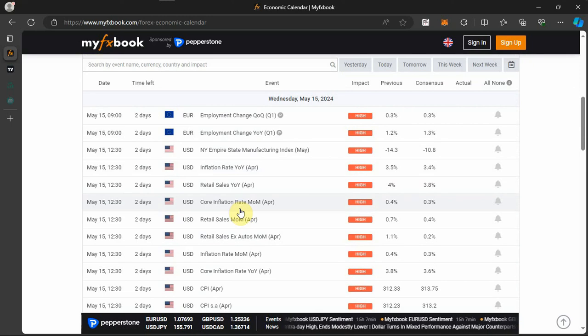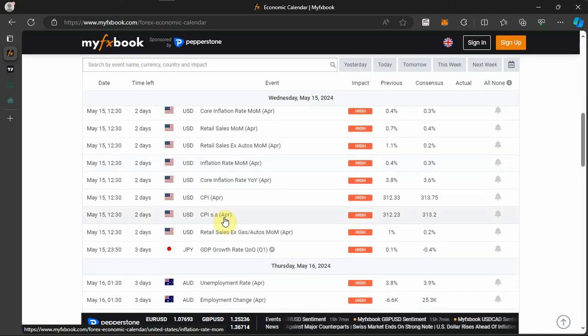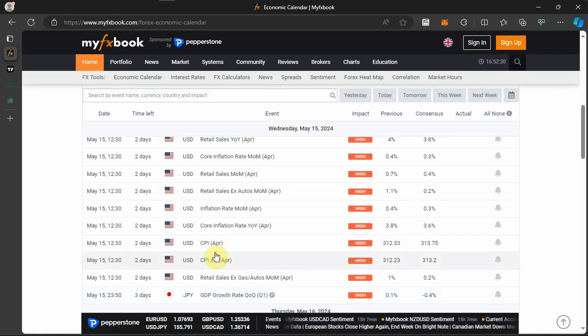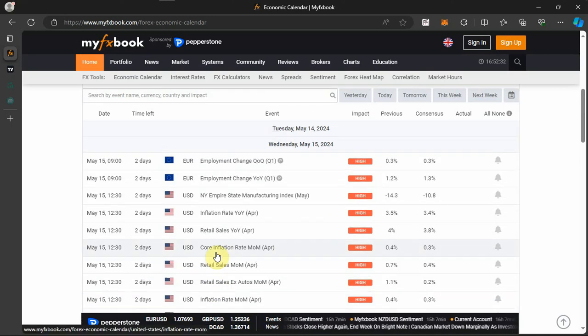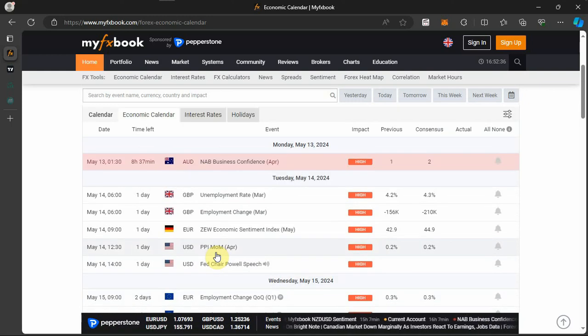The major events coming up this week are the USD inflation rate and the GDP growth rate for the Bank of Japan, or JPY. Take note of that. These are the major events my eyes will be looking out for going into a new week. So that is just that for the economic news calendar.